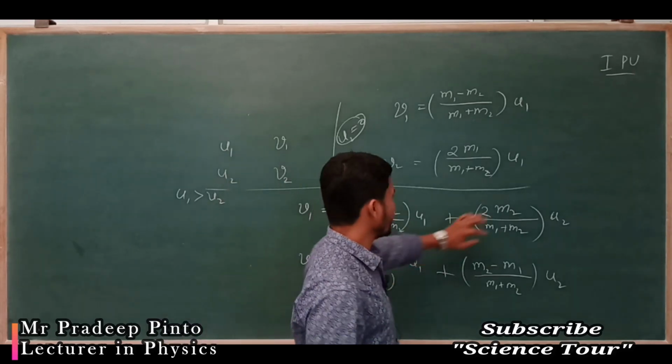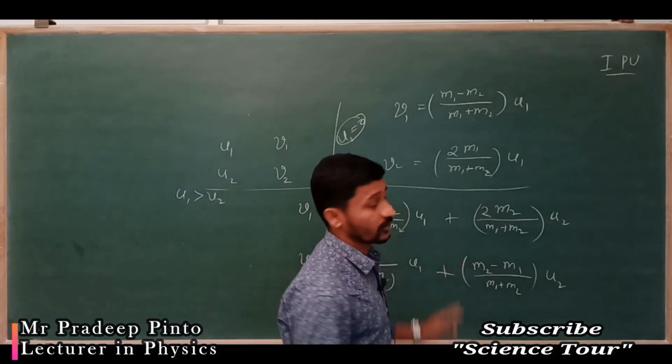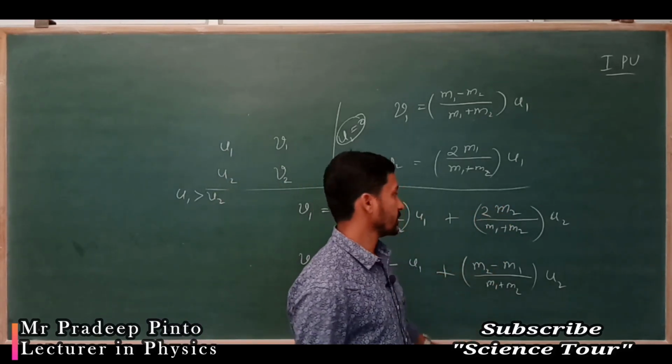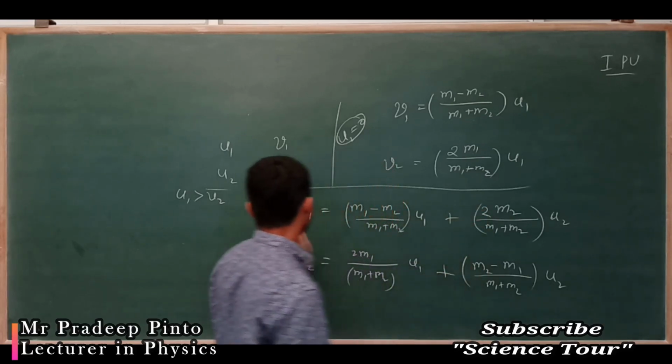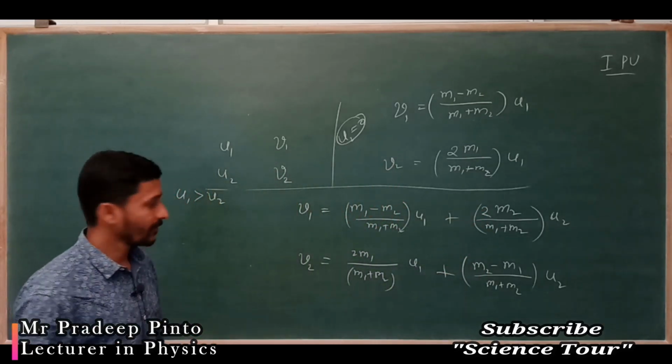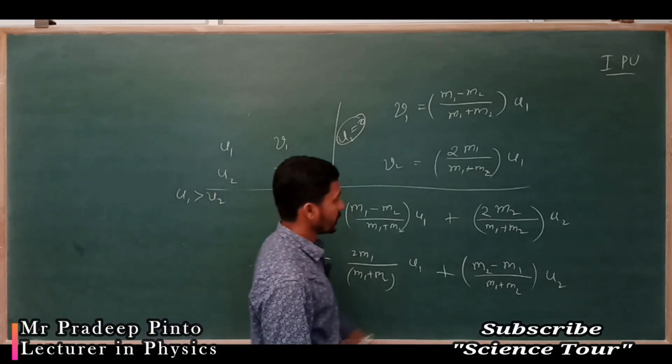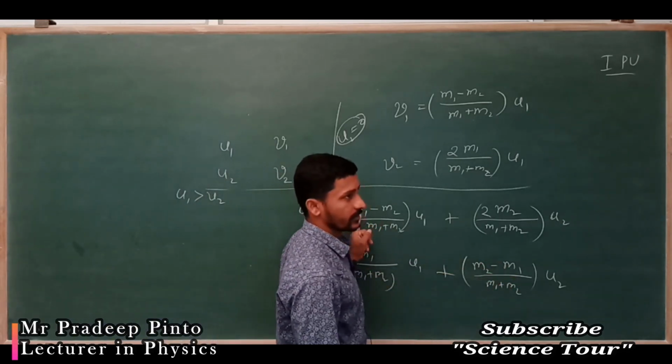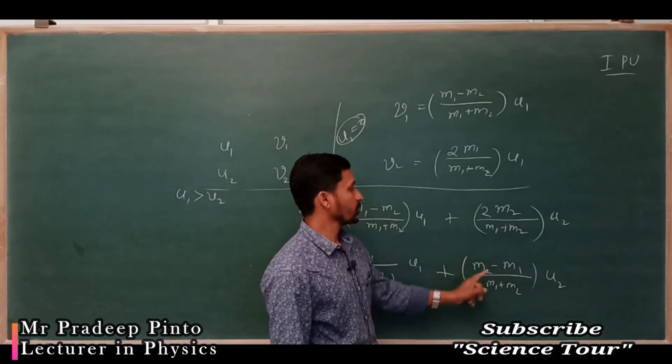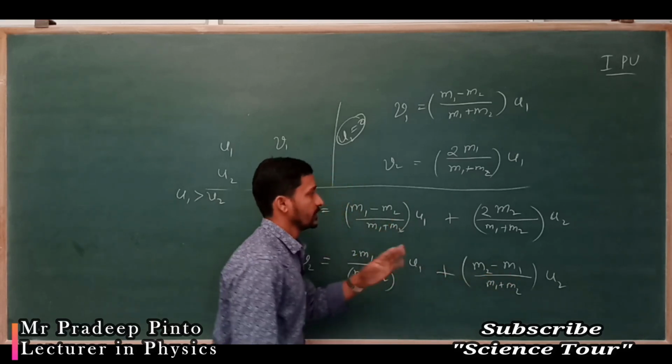In a simple manner you can write this equation to remember, okay? The similar term comes here, the extra term when both are moving. You have to remember that for m2, at the place of m1 you put m2, and m2 minus m1, then u2, okay?